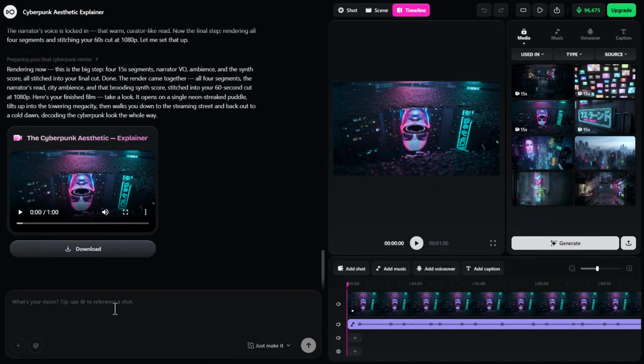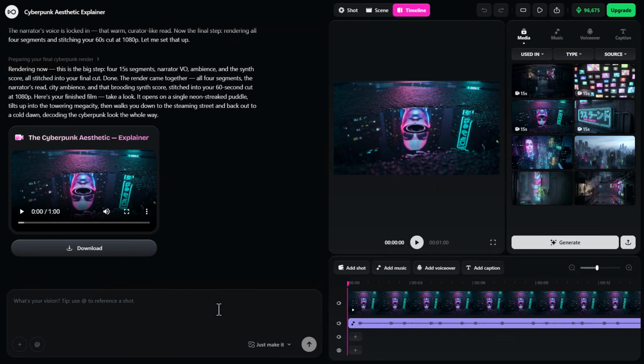And then we can also come through to the chat here and ask for changes. And so you're not just stuck with what you've given. You can go in there and explore the various pieces of media. You can also edit and regenerate some bits and pieces.